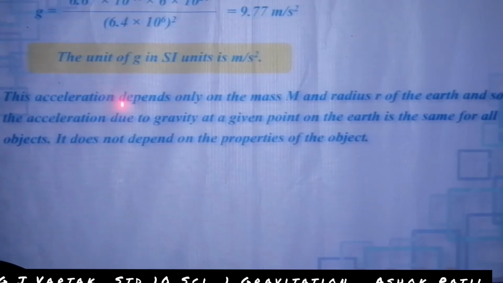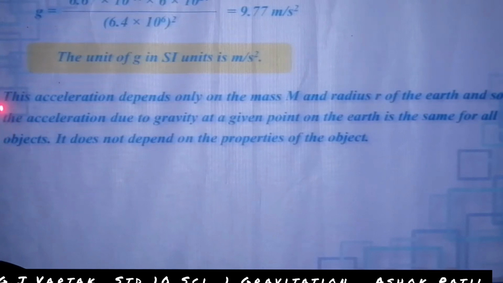The acceleration depends only on the mass M and radius R of the earth, and so the acceleration due to gravity at a given point on the earth is the same for all objects. It does not depend on the properties of the object.